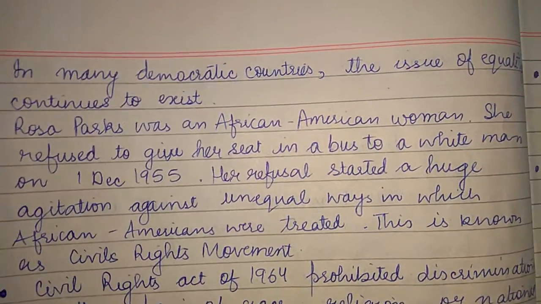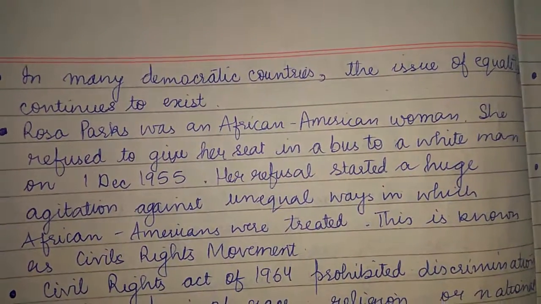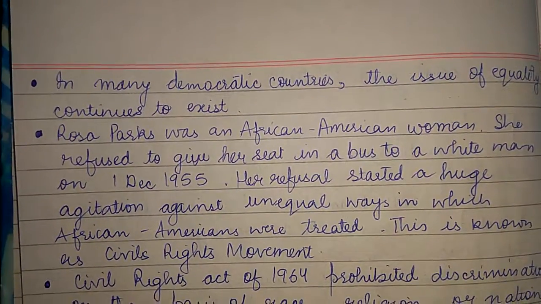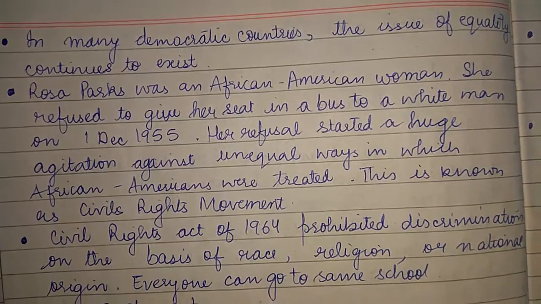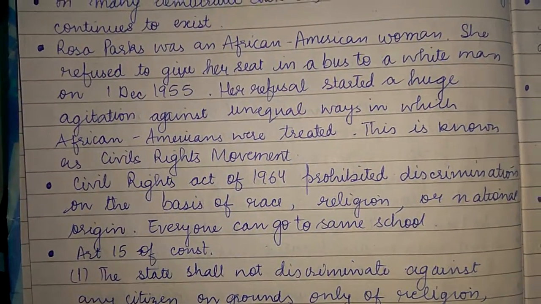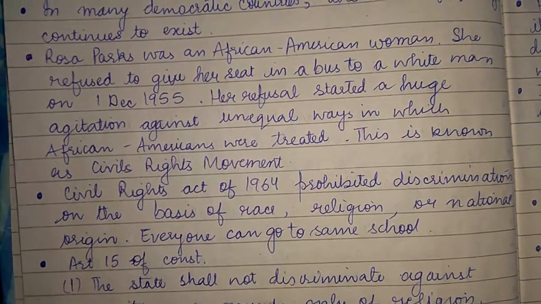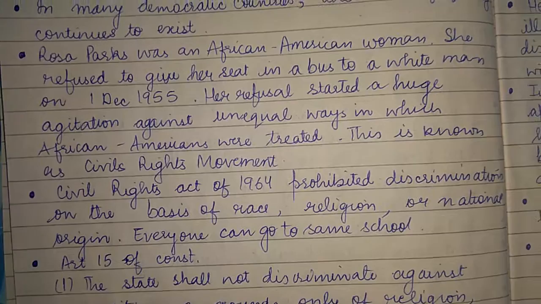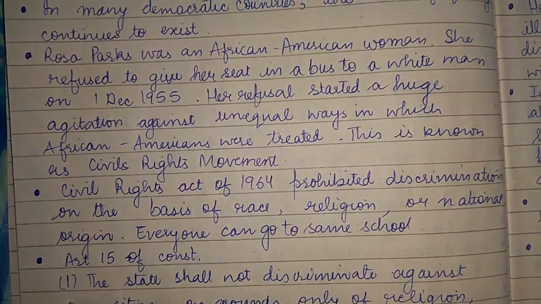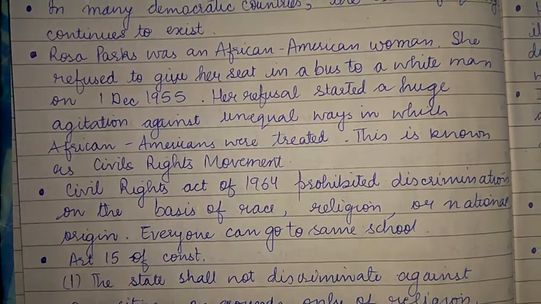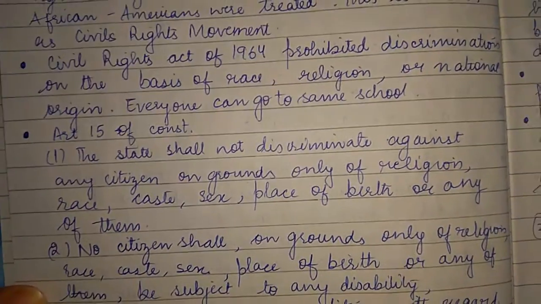And then in many democratic countries the issue of equality continues to exist. It's not there only in India, but in many other countries as well. So there is this story of Rosa Parks, who was an African American woman, and in 1955 she refused to give her seat in a bus to a white man, and her refusal started a huge agitation against the unequal ways in which African Americans were treated, and this is also known as the civil rights movement.